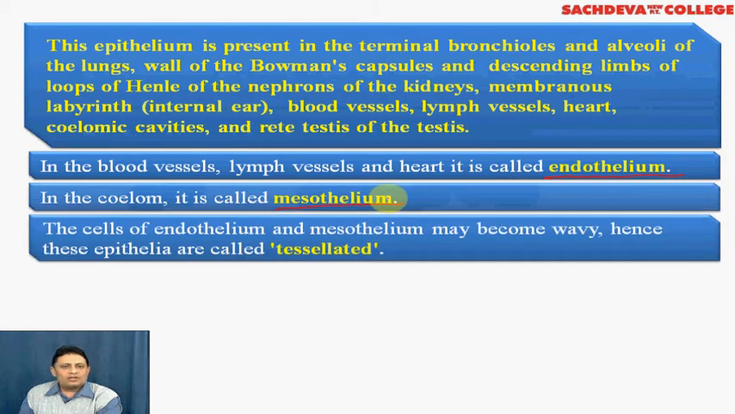The cells of the endothelium and mesothelium may become wavy. It can attain this type of wavy structure, and this type of wavy structure is called tessellated epithelium.